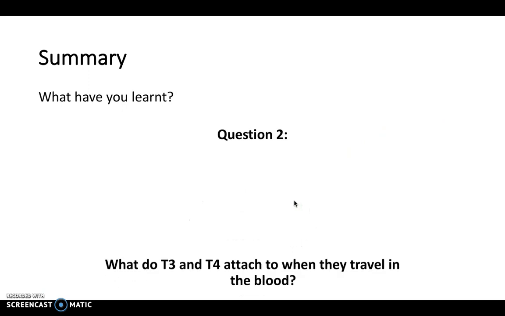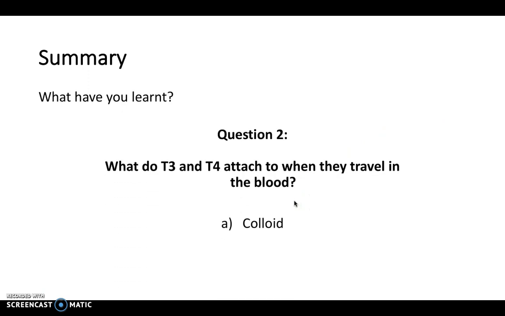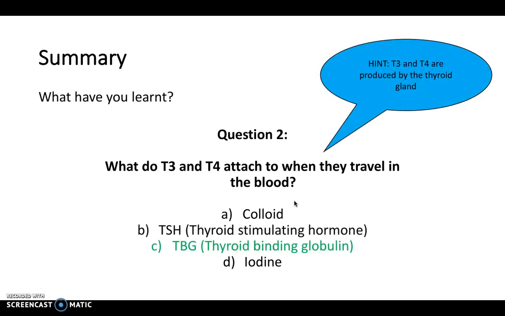Question 2, then, what do T3 and T4 attach to when they travel in the blood? Hopefully now you're aware it's thyroid binding globulin. TSH is of course what's released from the pituitary gland to stimulate the thyroid to release T3 and T4. Colloid is the substance which is within the thyroid cells, and iodine is of course what's binding to tyrosine to form T3 and T4, which is then bound to TBG in the blood for transfer.